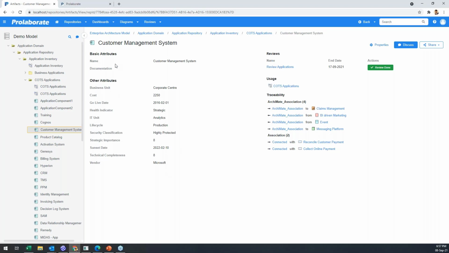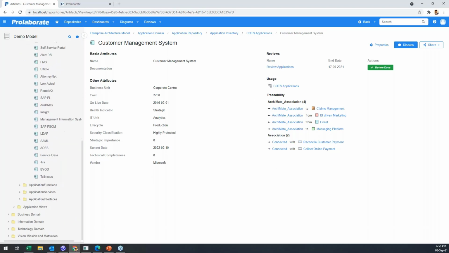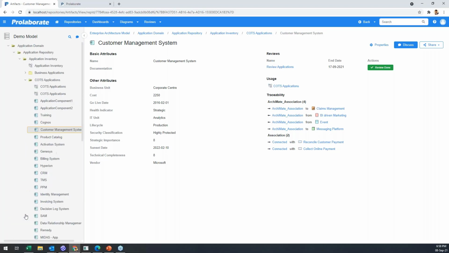What kind of properties or attributes to be displayed is obviously all controlled by the MDG. What specific information to be displayed, yes. What kind of discussions and collaborations are happening, yes. Where is this application used, or where is it connecting to? So this is with the application. If it's a requirement, all your scenarios and use cases, constraints, if there are requirements, every piece of information is available in these all-in-one informative pages.